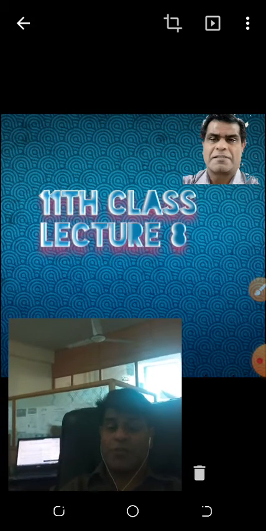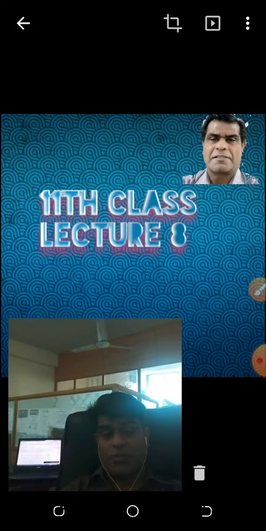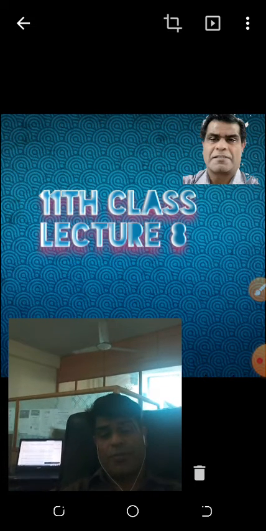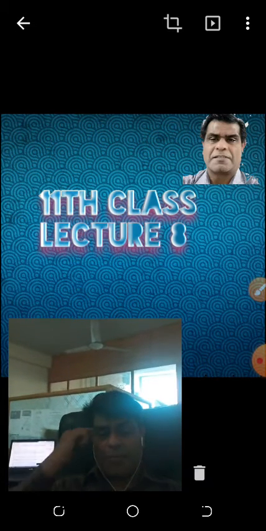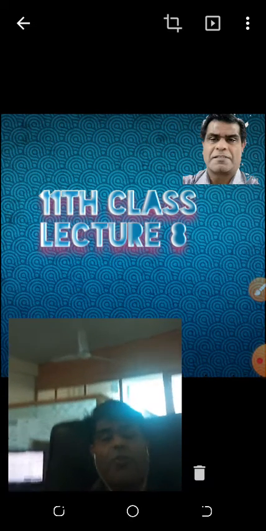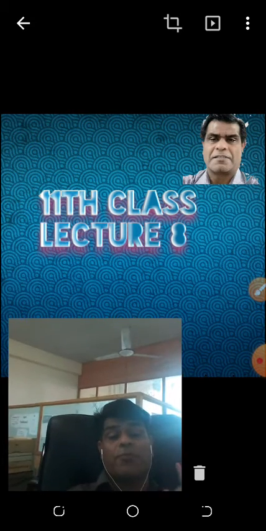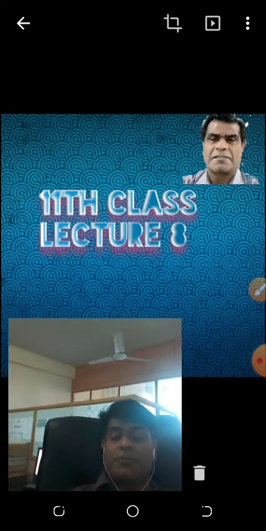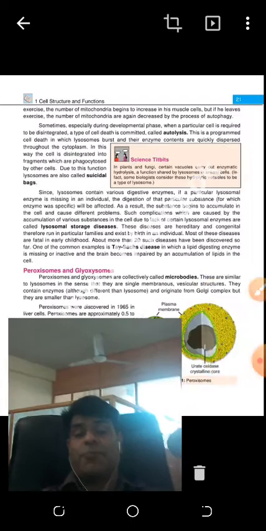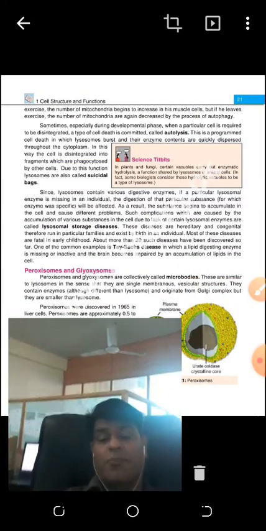One is respiration, one is photorespiration. Photorespiration means in presence of light. Does it mean at the daytime the plant is doing two types of respiration? No. At the daytime the plant is doing only one type of respiration and one type of photosynthesis. But when photosynthesis is not taking place, photorespiration takes place. I will explain this in coming lectures also, because that is the topic in your book.